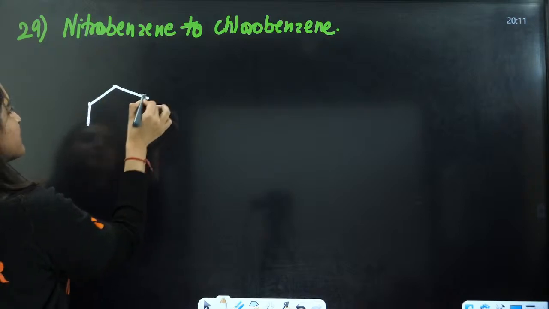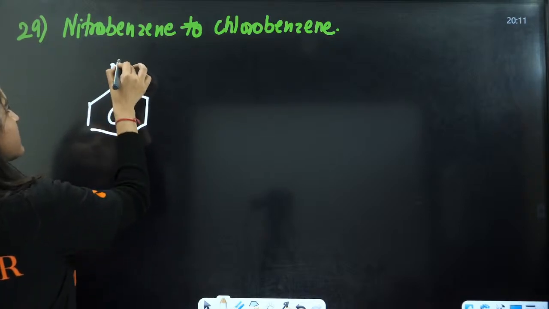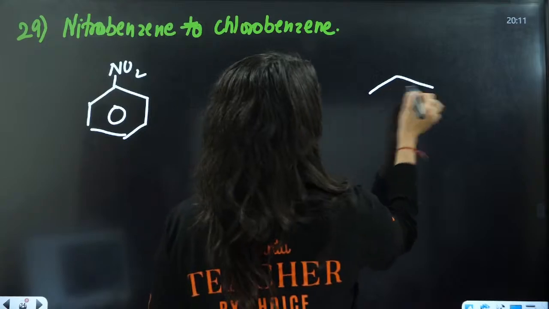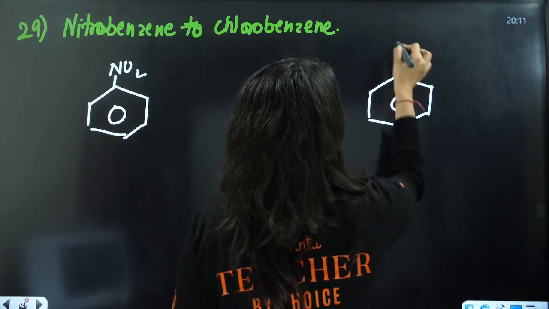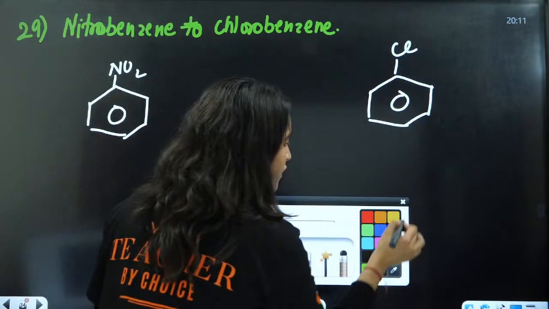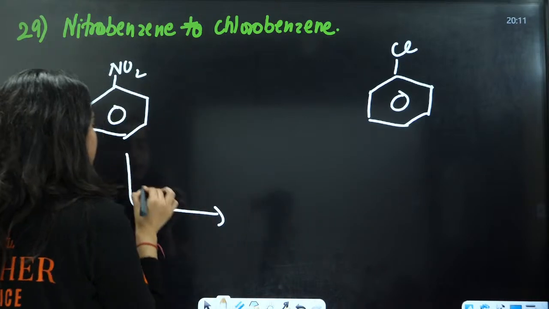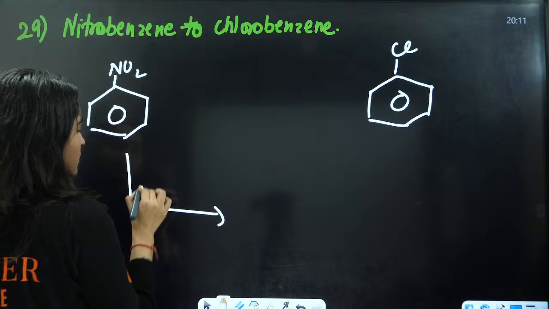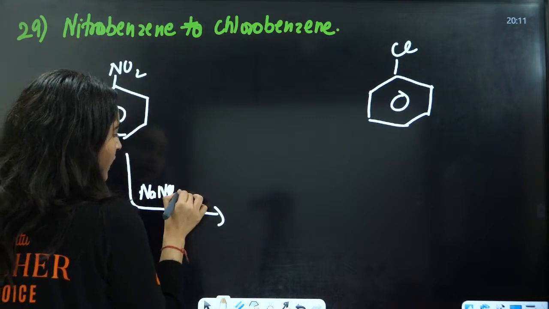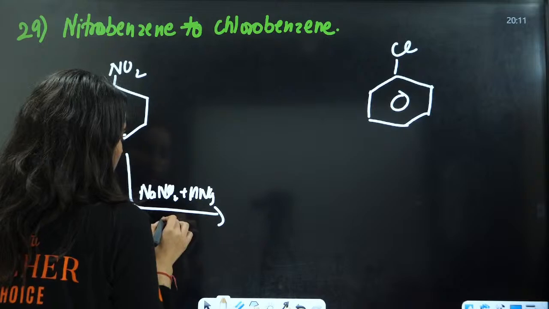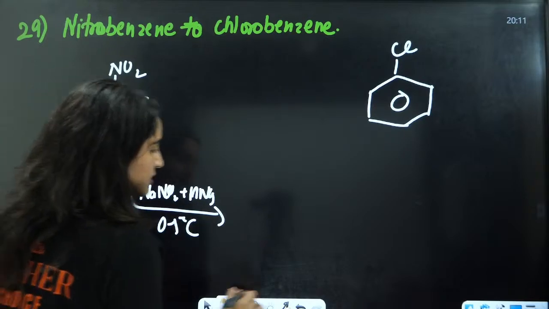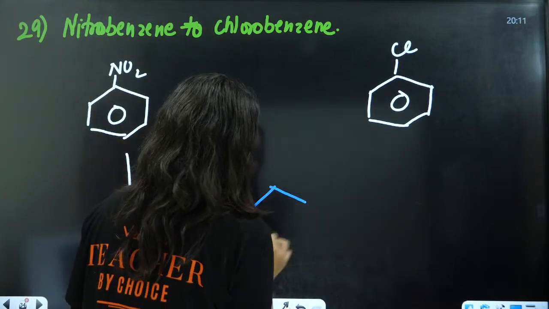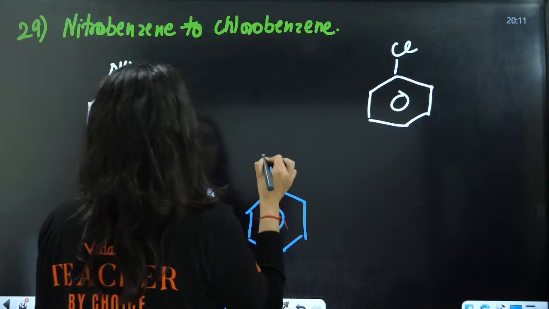Next we have nitrobenzene to chlorobenzene. You have nitrobenzene, and here you have chlorobenzene. How will you do this? Very simple. Firstly, convert it into diazonium salt. Just do the diazotization at 0 to 5 degrees Celsius.